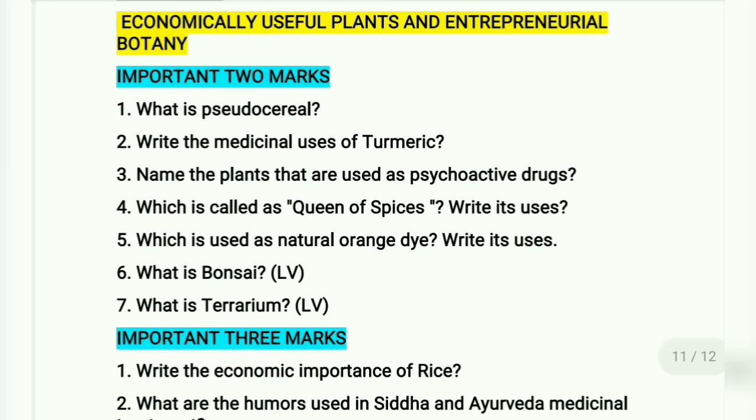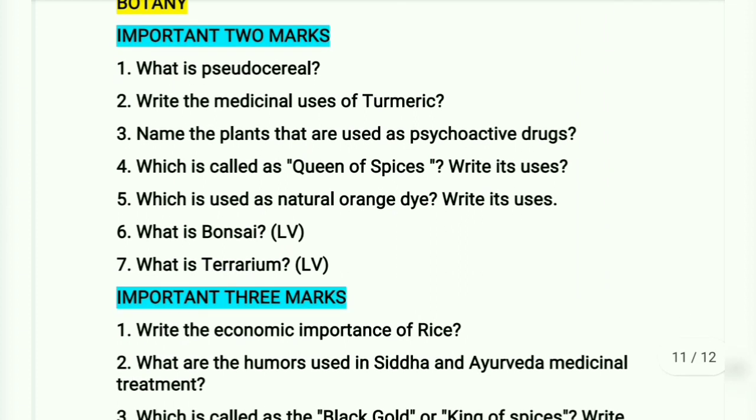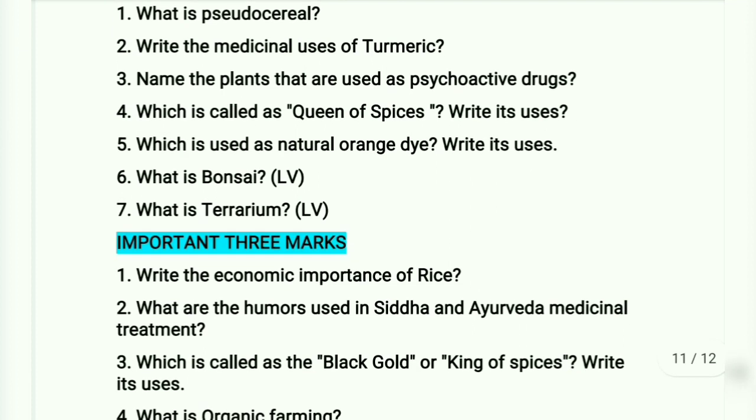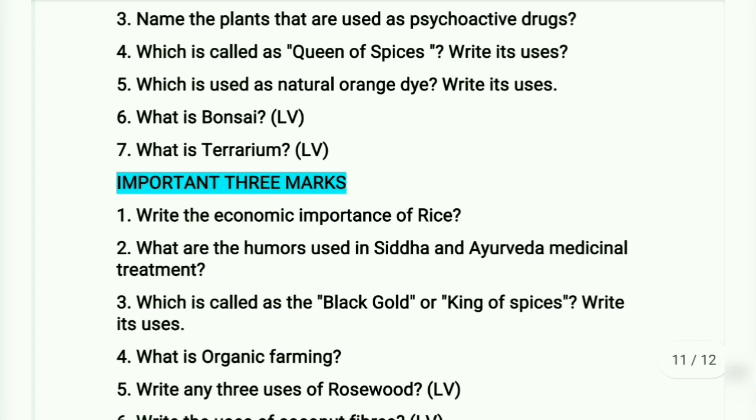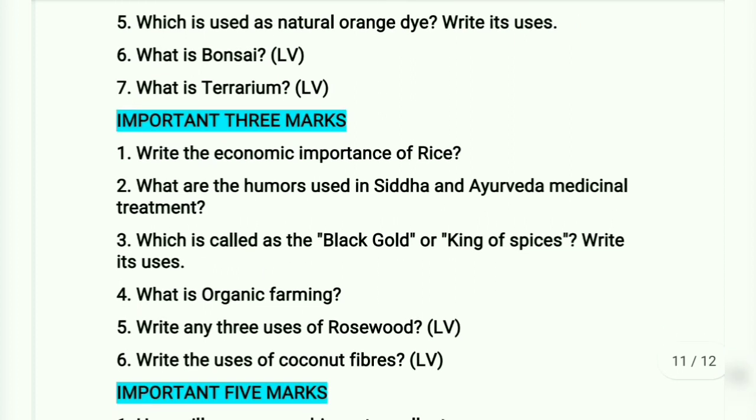Important 2 marks. What is pseudocereal? Write the medicinal uses of turmeric. Name the plants that are used as psychoactive drugs. Which is called as queen of spices? Write its uses. Which is used as natural orange dye? Write its uses. What is bonsai? What is terrarium? Important 3 marks.